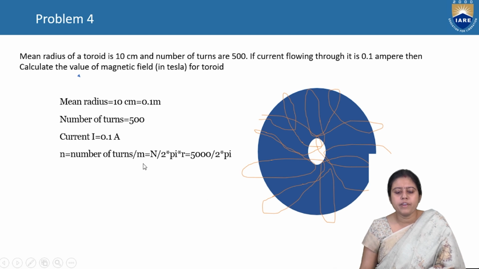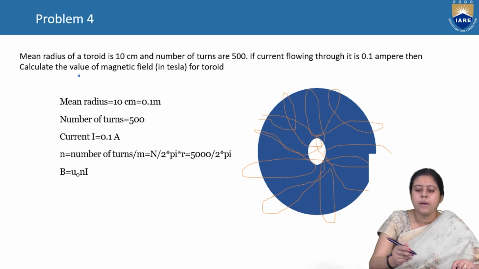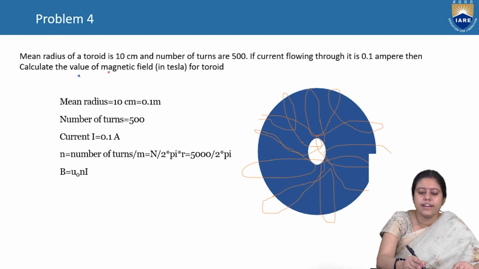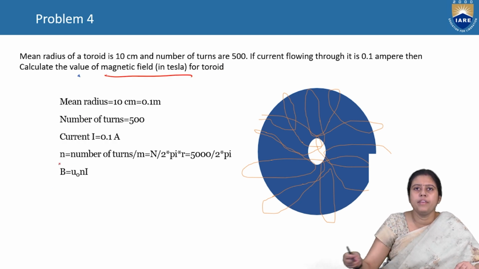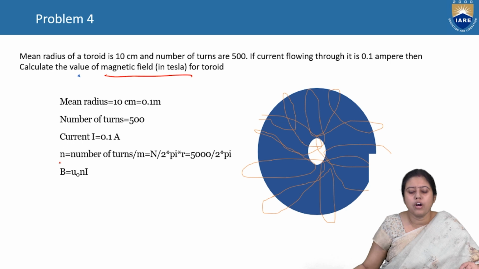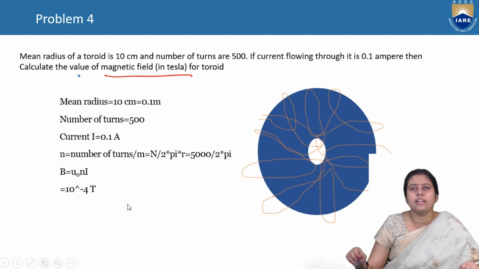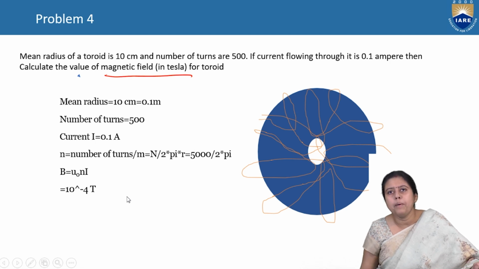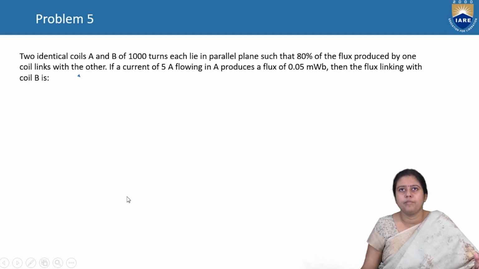So number of turns per meter is N by 2 pi r. We have to get only the magnetic field, not the inductance, so we have to calculate only B. B is equal to mu naught N i. So if we put the values, we will get B equal to 10 to the power minus 4 Tesla.